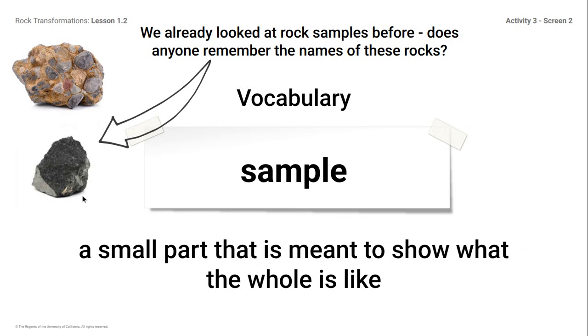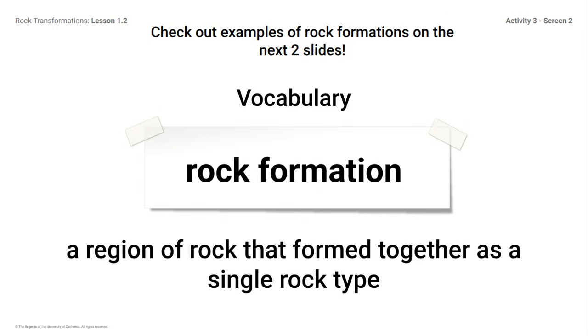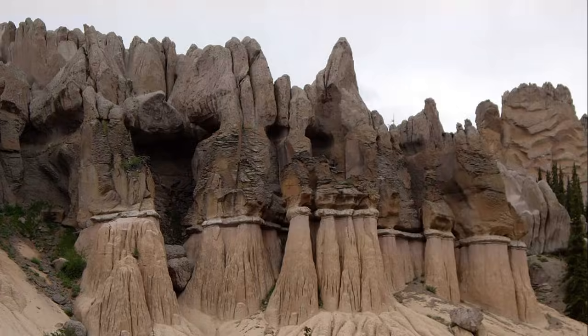The rocks that we have looked at are also samples because they are a small part of a whole rock formation, which is actually our next vocabulary word. A rock formation is a region of rock that is formed together as a single rock type. So, for example, here is a picture. Okay, this is a rock formation.